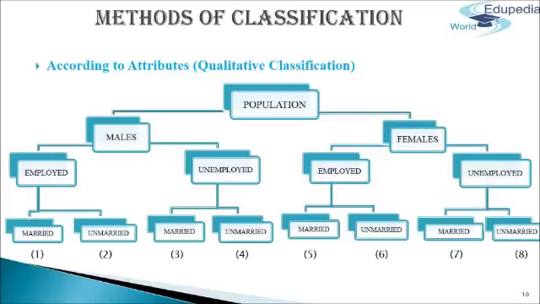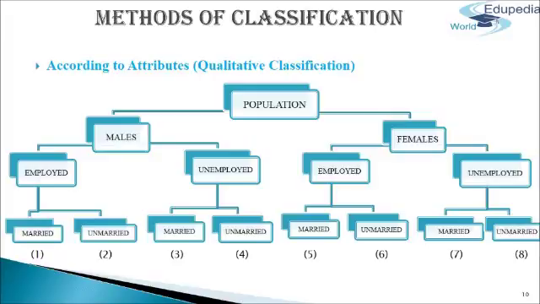Next classification is according to attributes, that is qualitative classification. Data are grouped with reference to quality or attributes which cannot be measured, such as nationality, literacy, employment, religion, etc. In this case, the basis of classification is either presence or absence of an attribute. Let's take an example of a population here. First stage of classification is called twofold classification, which is based on presence and absence of the attribute, that is male or not male, that is females.